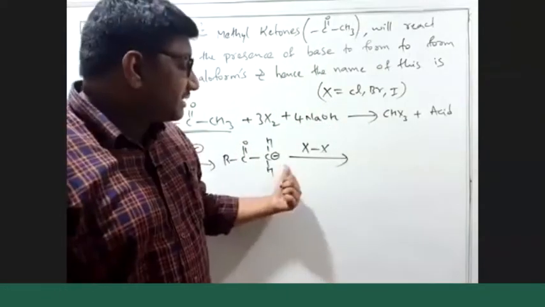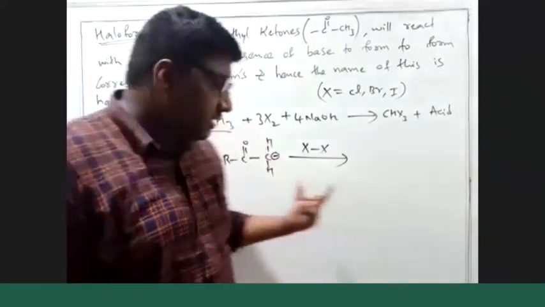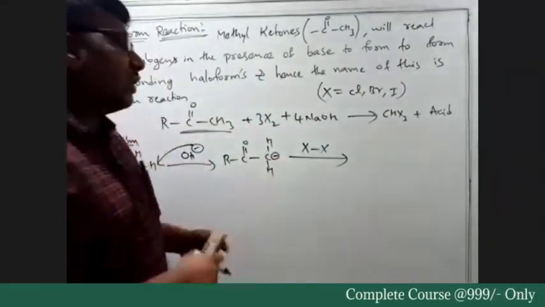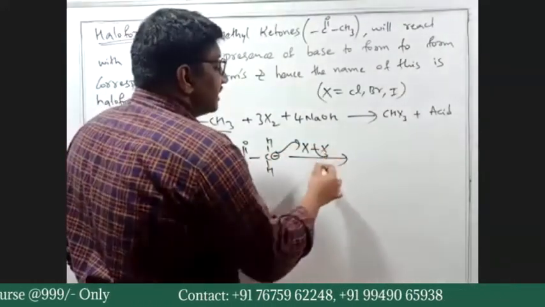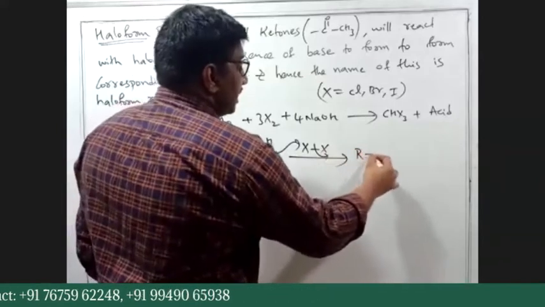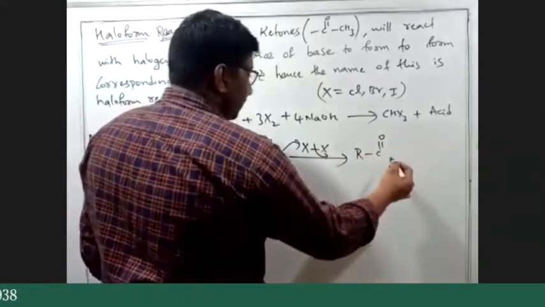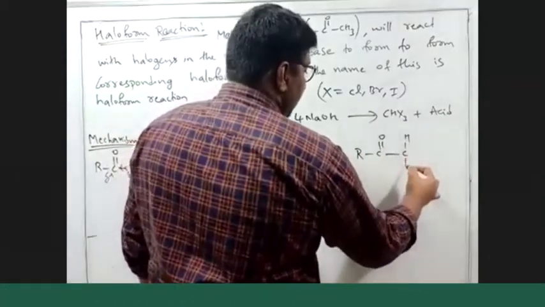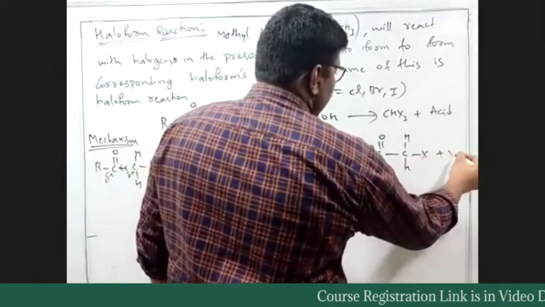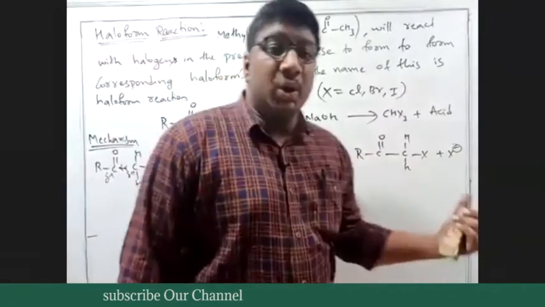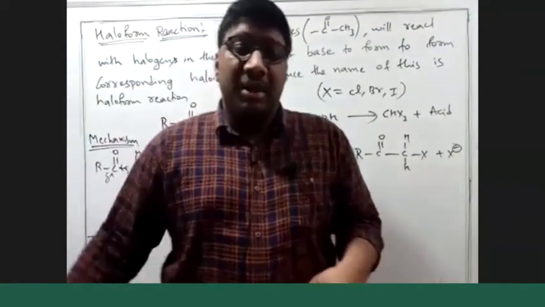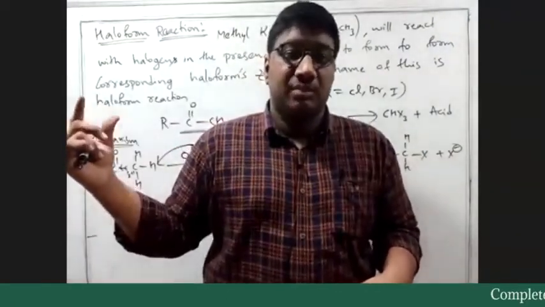But because of this external factor, this nucleophile will attack one of the halogens and X minus will be formed. RC double bond O CH2X plus X minus. The polarity is induced in the halogen molecule because of an external species.